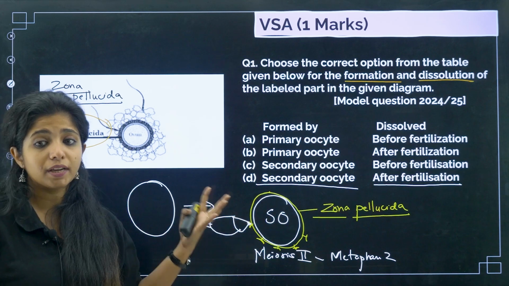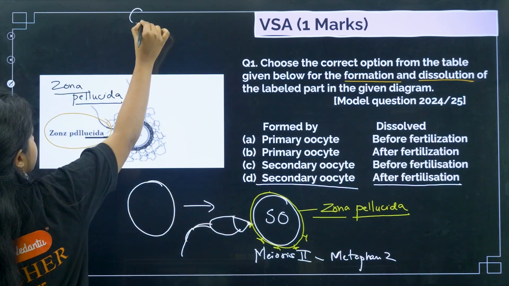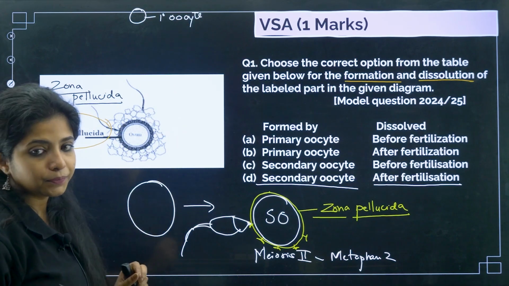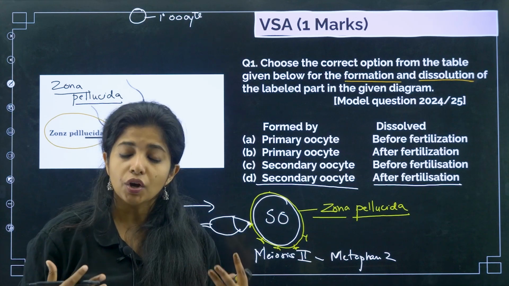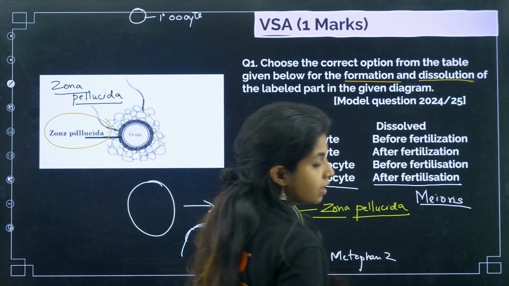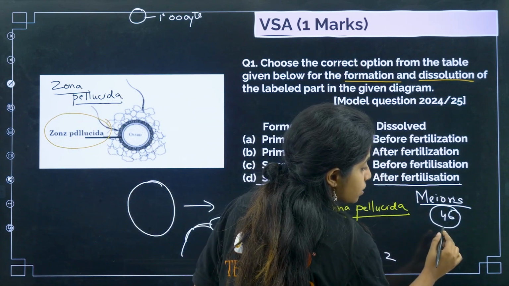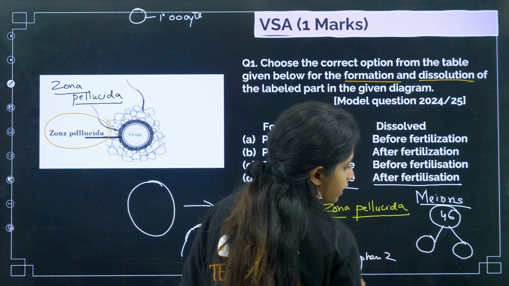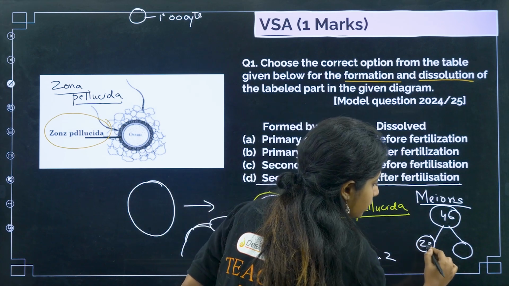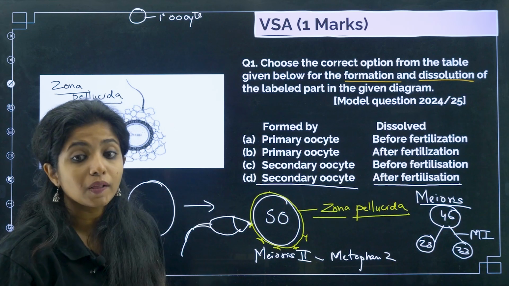Now if you are confused about what is primary oocyte and things like that, we will be going through it, but I can tell you. So basically, suppose you have a cell which is known as primary oocyte. You know the gametes, to form gametes you have to undergo a division which is known as meiosis, which is reductional division. So if a cell has 46 chromosomes, in meiosis the cell will divide into 2, and in the first division itself the number of chromosomes will become half in both. So it will become 23 each. You call this meiosis 1.